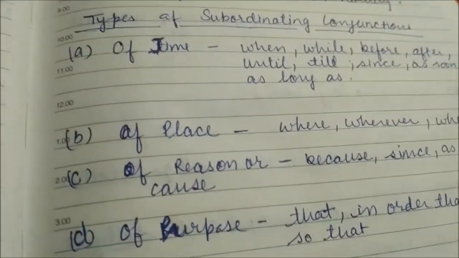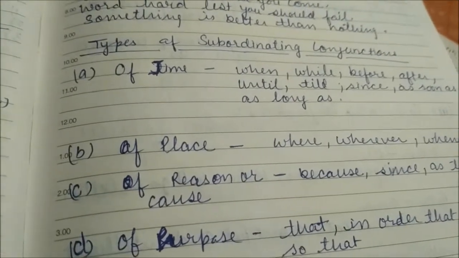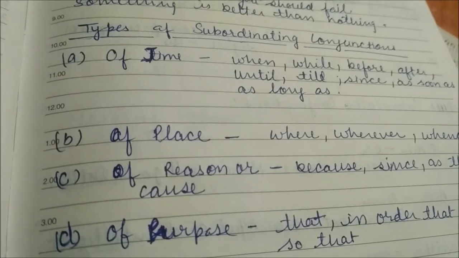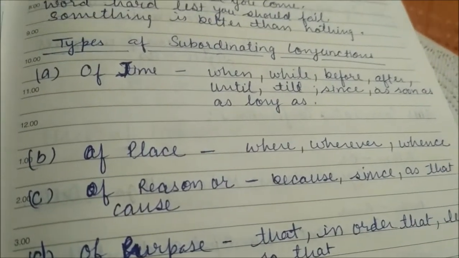Of place: when there is a requirement of conjunctions related to some place, with that we use where.